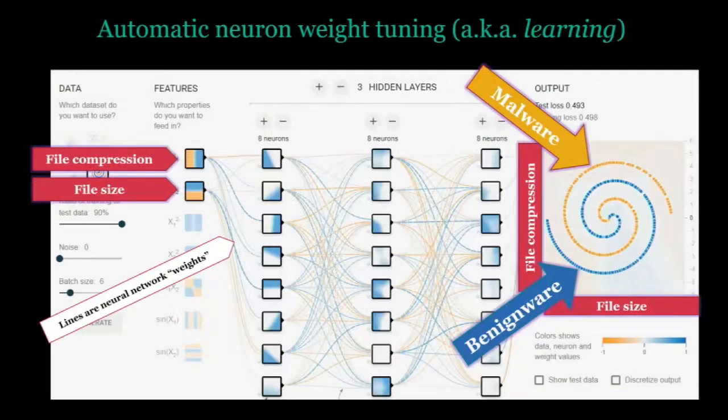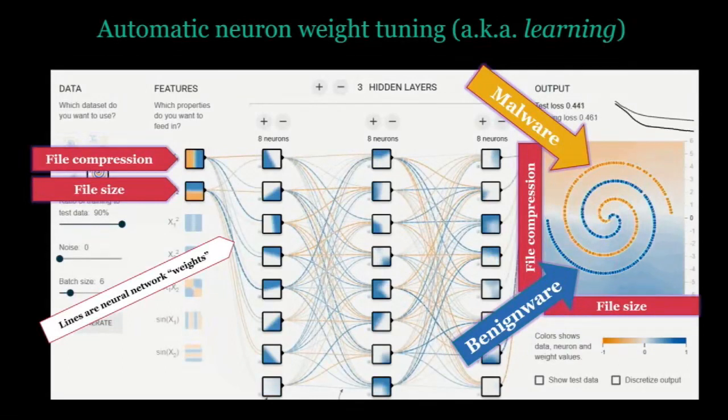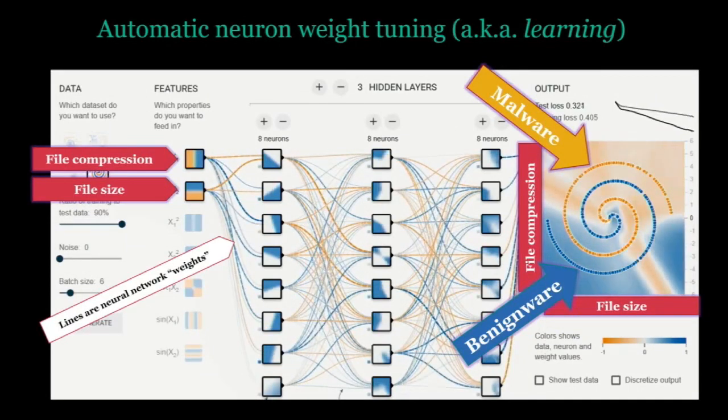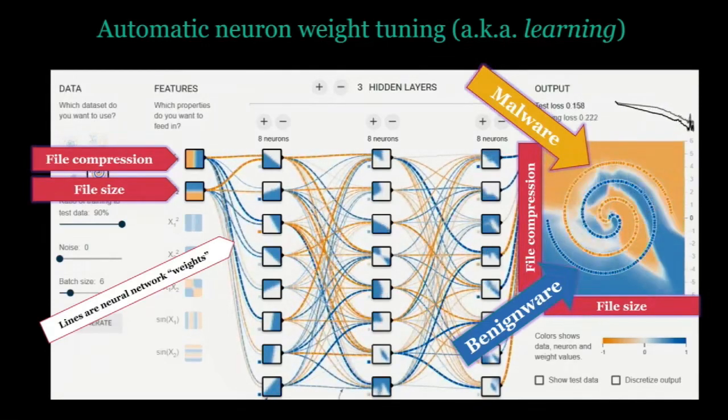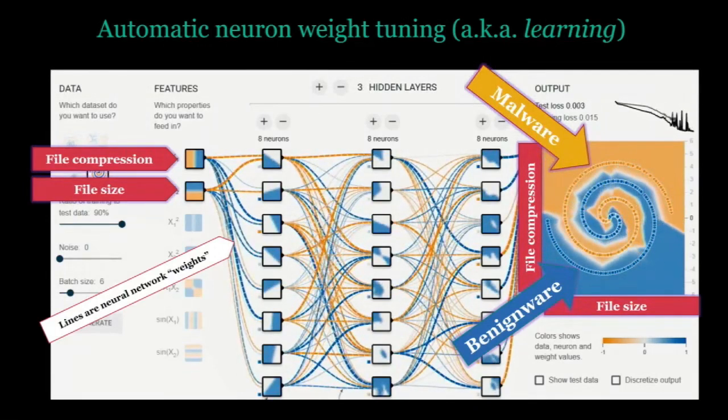So let's talk about learning. Neural networks can learn automatically to capture the pattern. And when we talk about learning automatically, what I'm really saying in a neural network context is a neural network is automatically tuning the weights to capture the pattern, right? You can see that the weights are changing because the connection strengths are changing in the visualization, and the decision boundary is changing because the weights are changing. So it's getting closer and closer to identifying the right pattern, and now it's basically got it. And now it stabilizes, right?